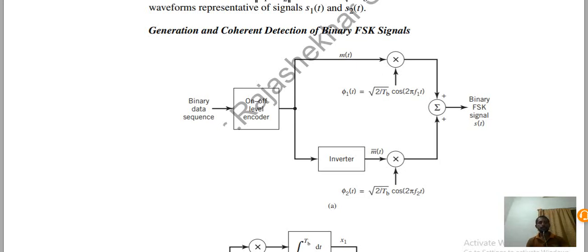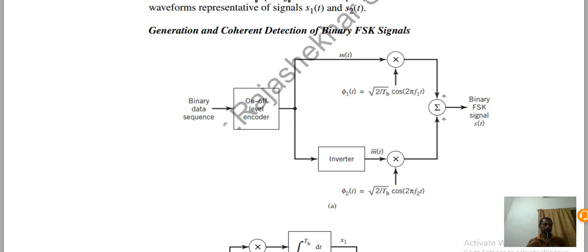This binary FSK generator, or transmitter, consists of a binary data sequence, an on-off level encoder, two oscillators, and an inverter.